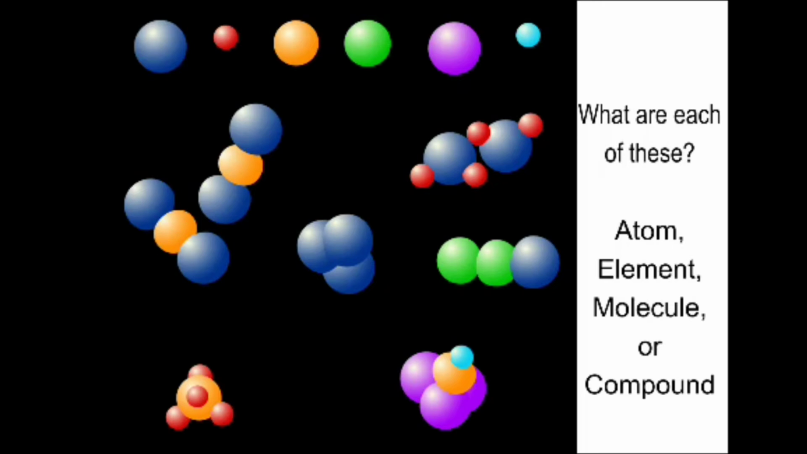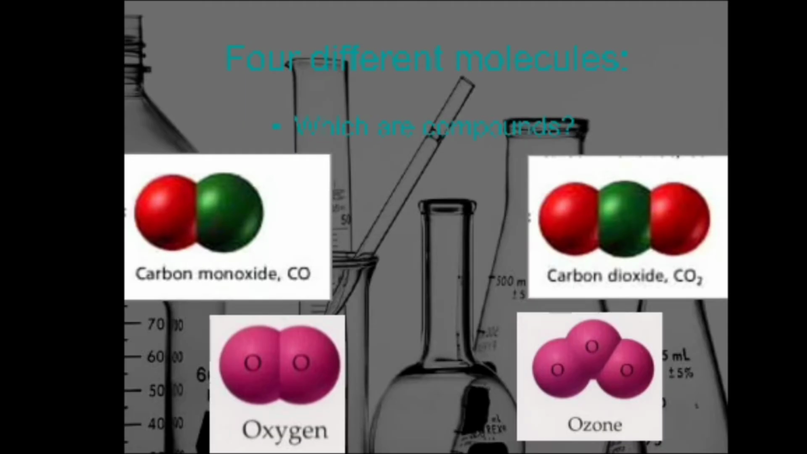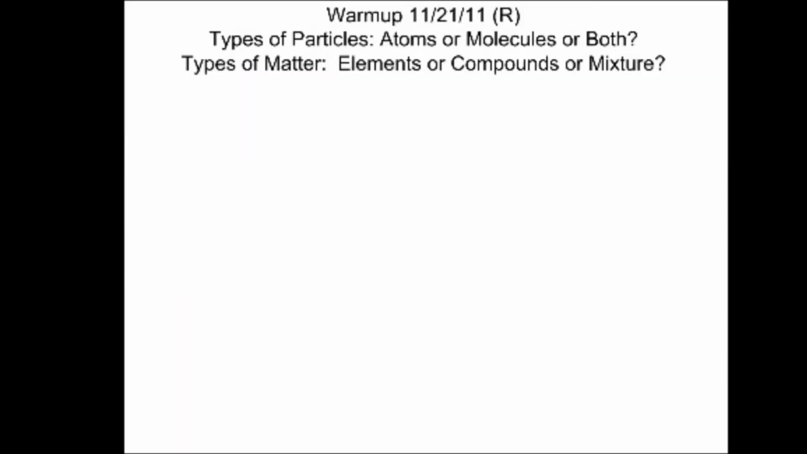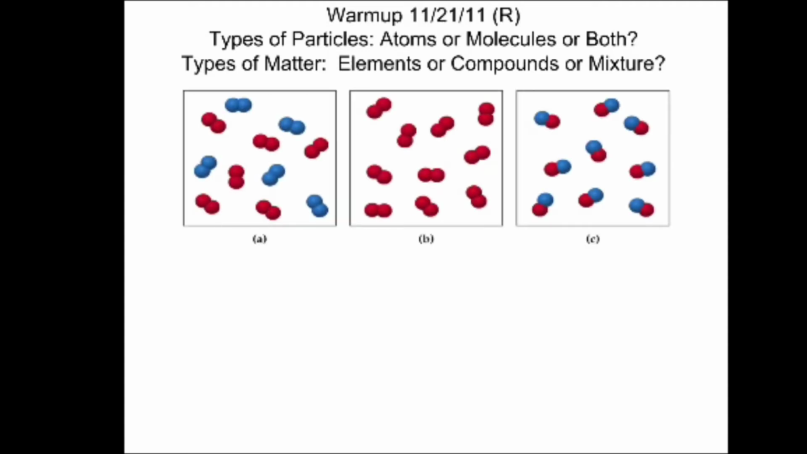What are each of these? Atom, element, molecule or compound? Now let us see 4 different molecules. Which are compounds? Carbon monoxide, oxygen, ozone, carbon dioxide. Then types of particles, that is atoms or molecules or both. And types of matter, that is elements or compounds or mixtures.